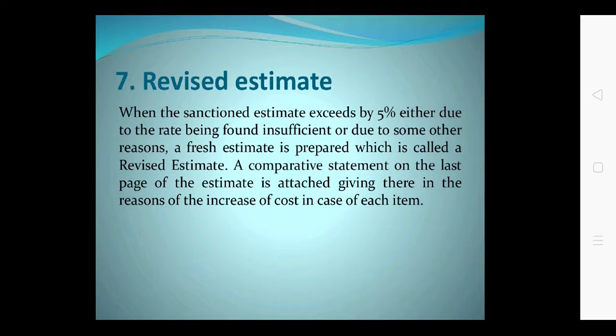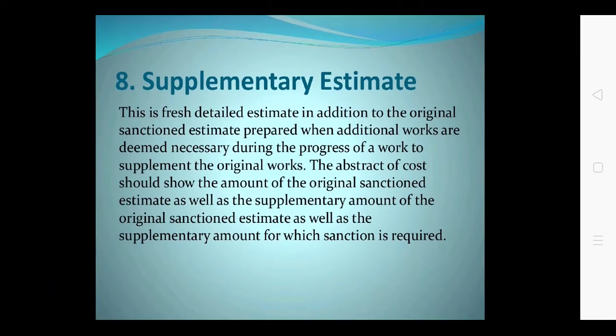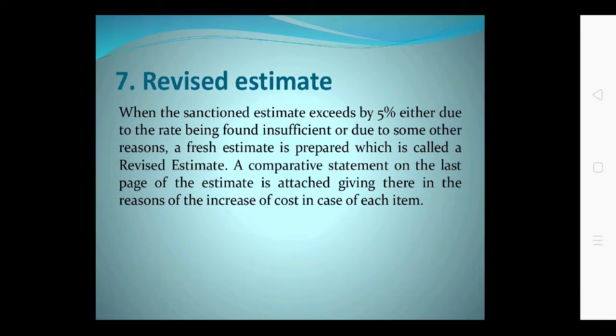If the sanction cost exceeds by 5%, then you have to prepare the new estimate, which is called a revised estimate. The sanction cost may be either increased due to the change in rate or due to other reasons. But keep in mind, revised estimate is the estimate prepared when the sanction cost exceeds by 5%.